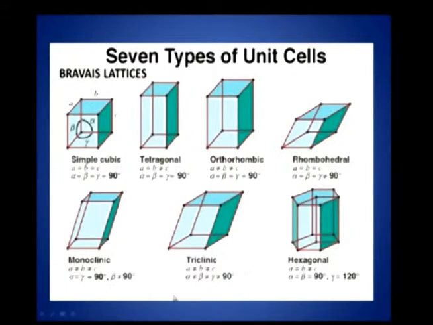Triclinic is the one in which there is no symmetry, in the sense that the sides are unequal and the angles again are unequal. That is, a is not equal to b, not equal to c, and alpha, beta, gamma are unequal and not equal to 90. Hexagonal is the last one that you come across here.